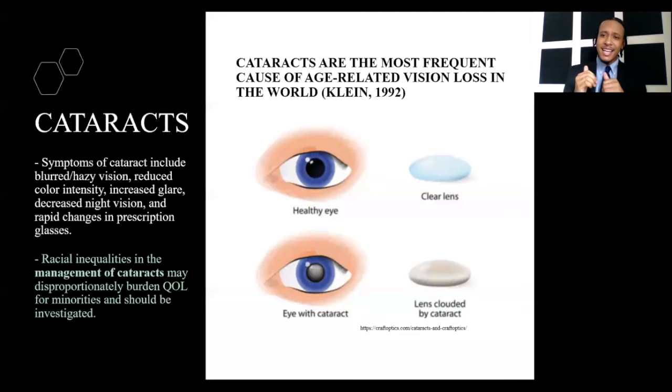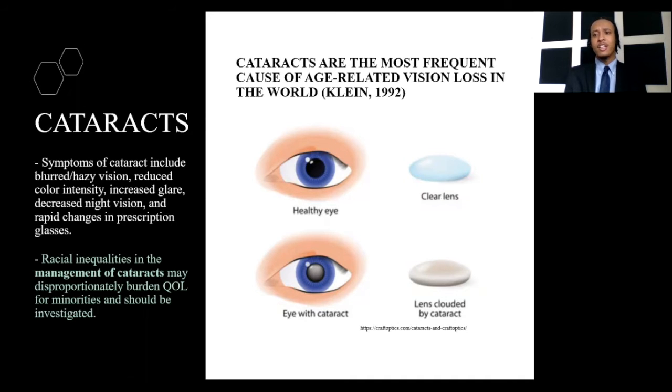To begin, let's take a step back and talk about cataracts. As you see here in this graphic, cataracts are the most frequent cause of age-related vision loss in the world. Right here, we have a healthy eye with a clear lens. However, as you age, this lens can become clouded by cataract, ultimately forming symptoms including blurred or hazy vision, reduced color intensity, increased glare, decreased night vision, and rapid changes in prescription glasses.